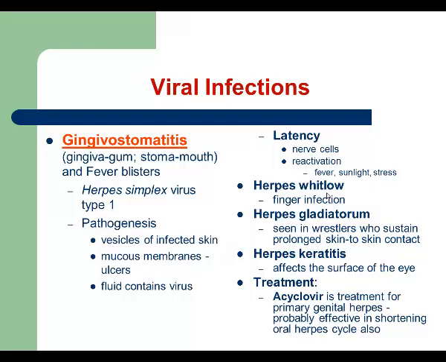Herpes gladiatorum can be seen in athletes. If one athlete is infected with herpes simplex virus and has lesions on the skin, if they get into direct contact with each other, the second athlete will be infected as well. And the last one is called herpes keratitis or herpetic keratitis. In this case, infection affects the cornea of the eye.